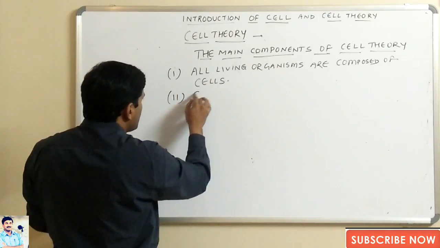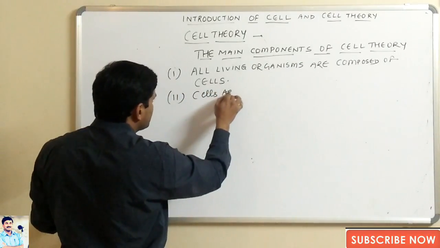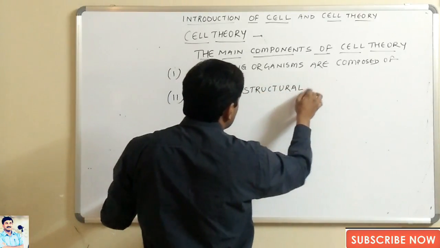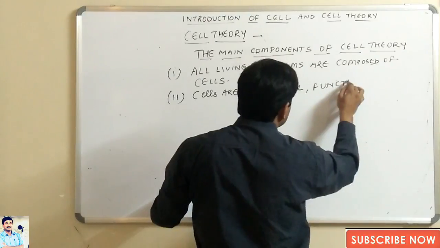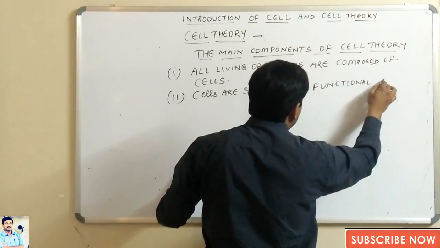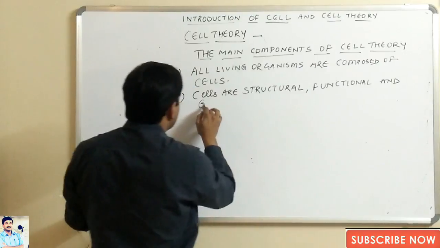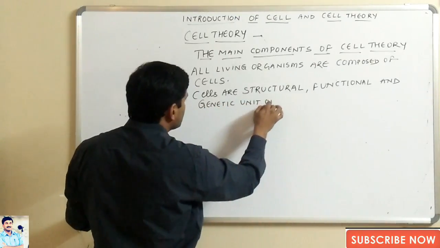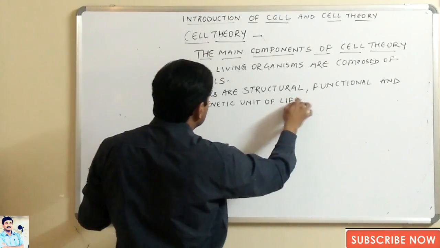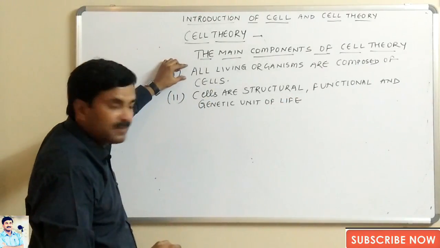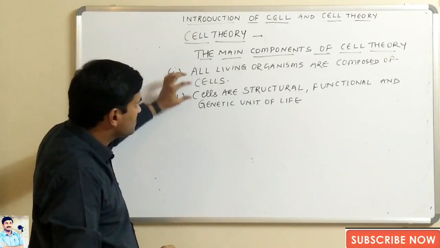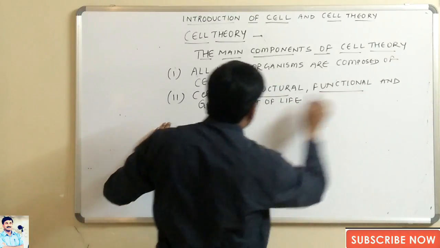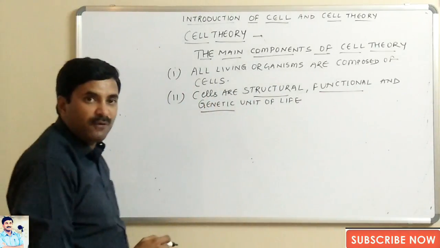Second, cells are the structural, functional and genetic unit of life. All living organisms are composed of cells. Cells are the structural, functional, and genetic unit of life.